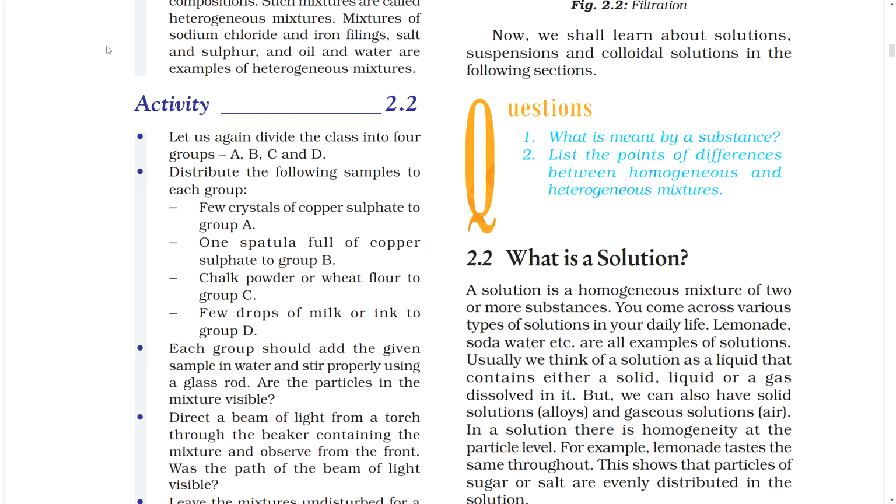Questions: What is meant by a substance? List the points of difference between homogeneous and heterogeneous mixtures. Comment on this.